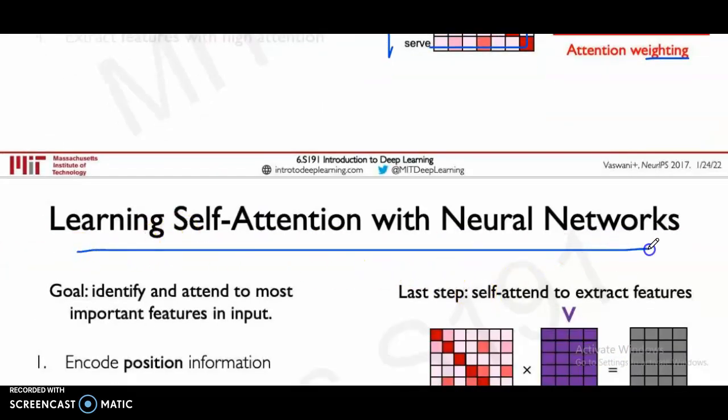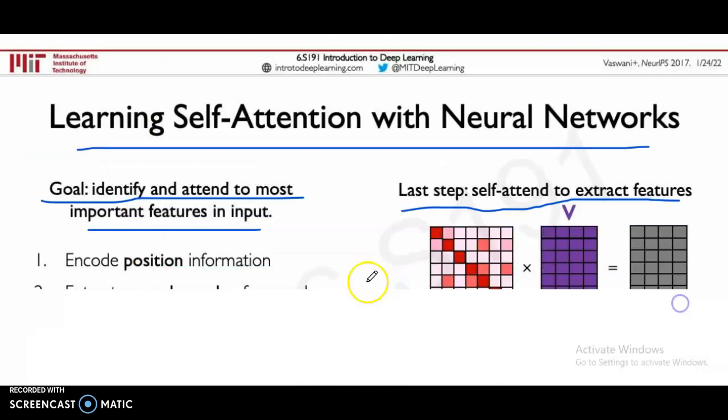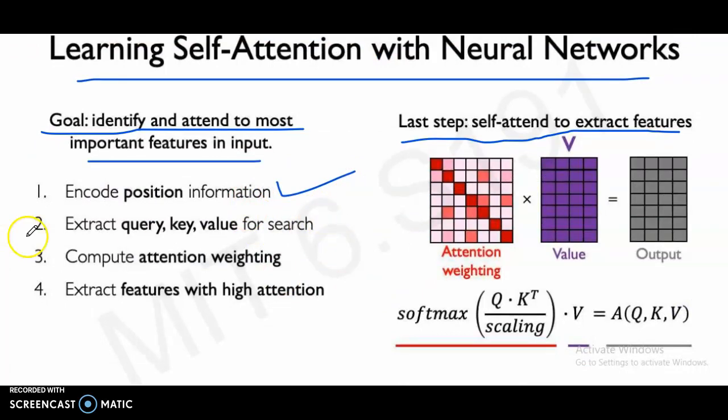Learning self-attention with neural networks. Identify and attend to the most important features in the input. Last step: self-attend to extract features. Position information finished, query and key finished, value for search finished, compute attention weighting finished. Extract features with high attention. So attention weighting, value, output.